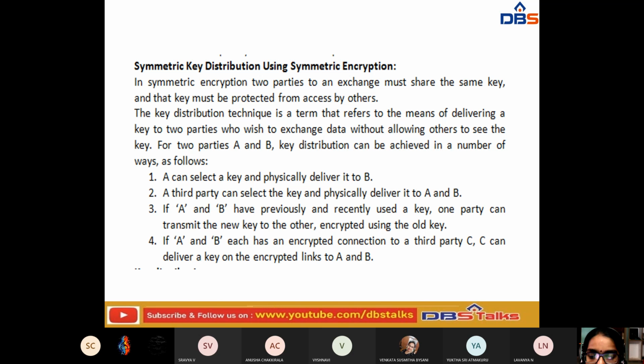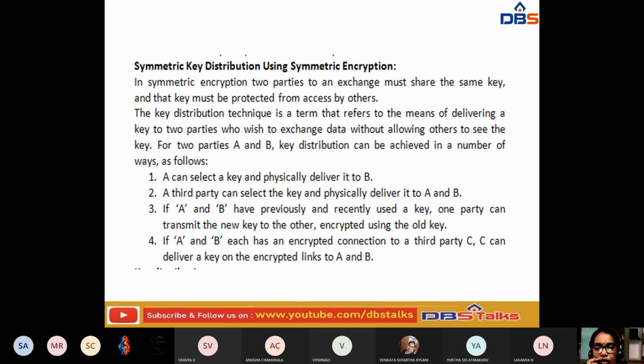Here we generate the key such that we do not allow others to see that particular key. In encryption, the two parties to an exchange must share the same key. So at the sender side and the receiver side, both have to exchange the same key, and that key must be protected from access by others. The key distribution technique is a term that refers to the means of delivering a key.